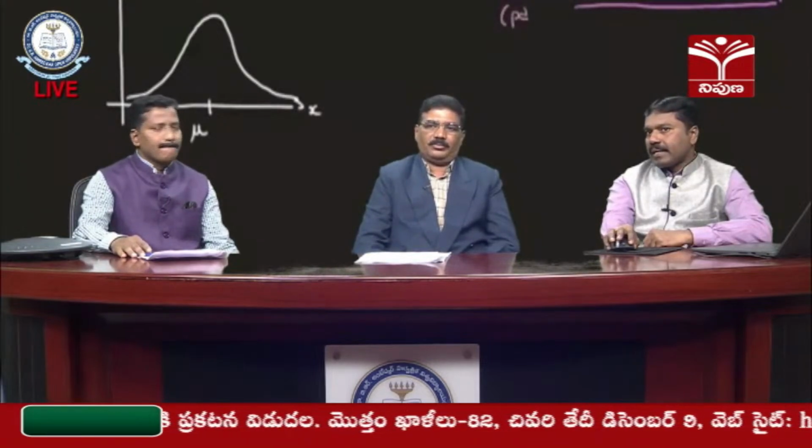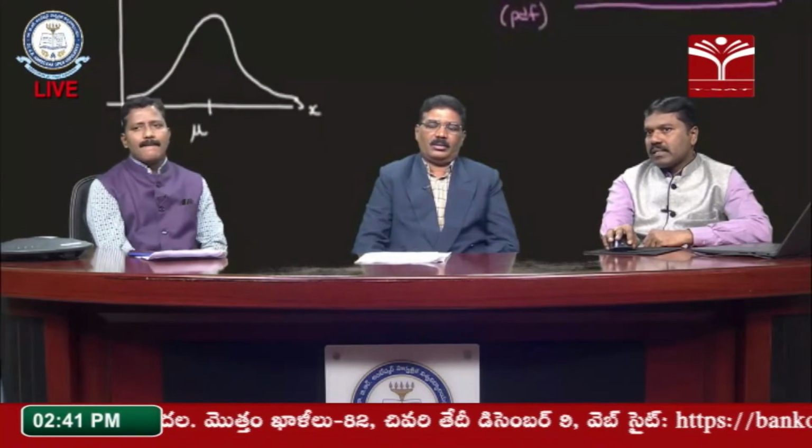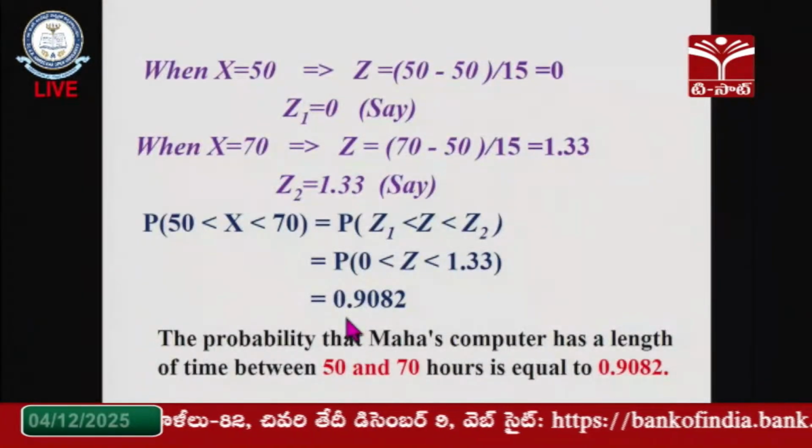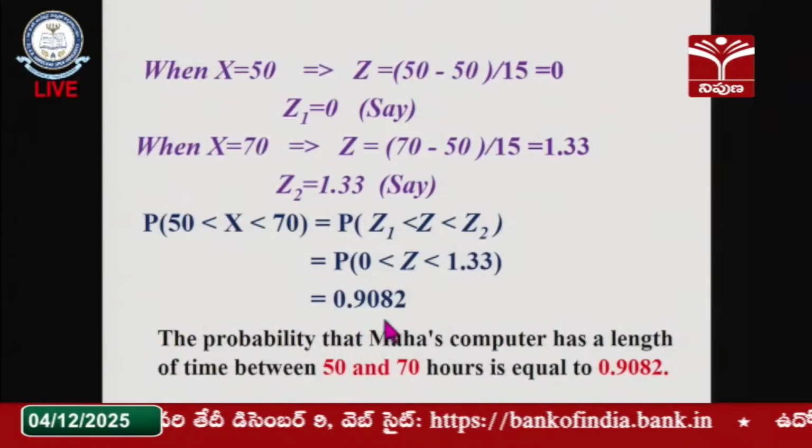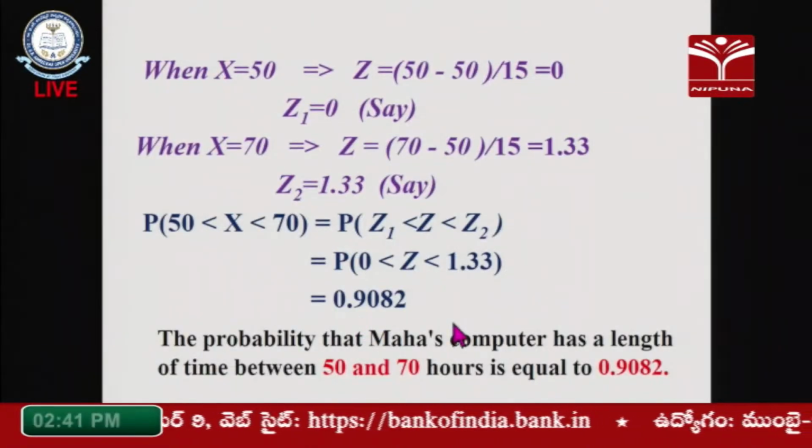We are supposed to convert into Z less than Z1 and Z less than Z2, and then we can go for the tables. According to our question, what is the chance here? How much chance is there? That is 0.908, which is close to 1.